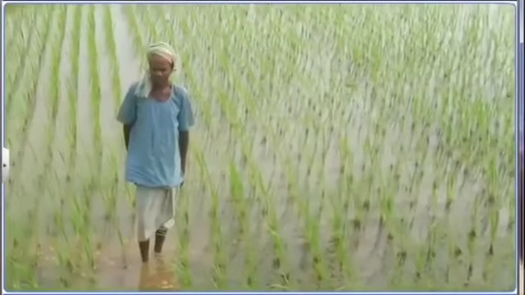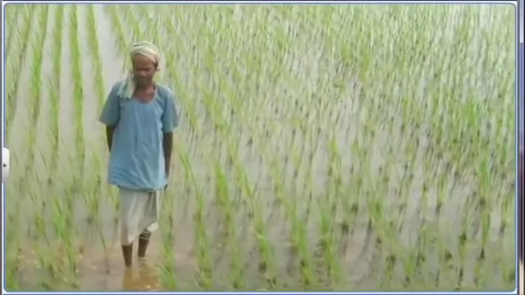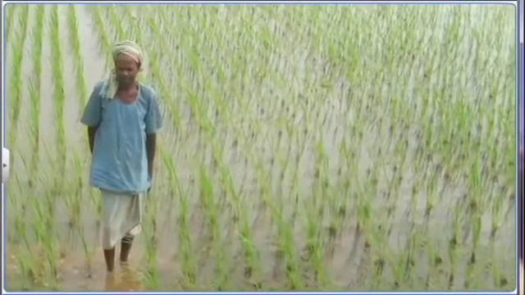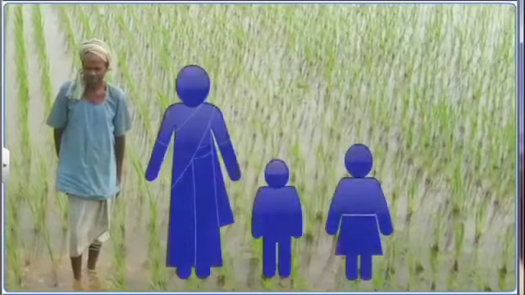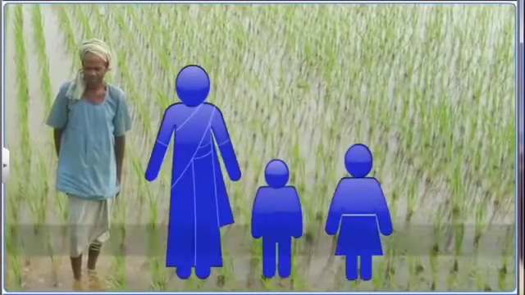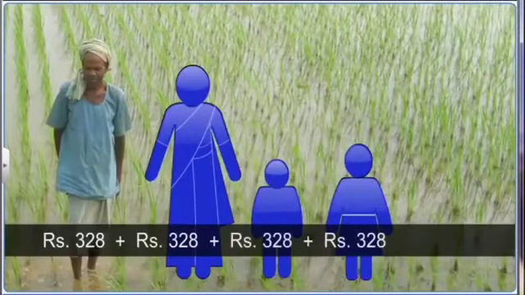Also note that the poverty line income is fixed on a per-person basis. Thus, to find the poverty line for a family, this monthly income is multiplied by the number of members in the family.